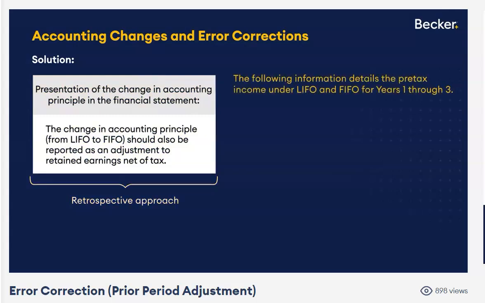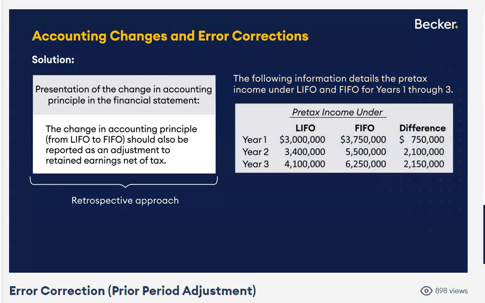Now let's see what they tell us. The following information details the pre-tax income under LIFO, the old method, and then FIFO, the new method. So folks, pre-tax income, let's do it year by year. Year 1, 2021, the LIFO income was $3 million. Had they been FIFO, the income would have been $3,750,000. Well, we're adjusting for this retrospectively. So that's a $750,000 adjustment upwards, okay? So earnings before tax, year 1 would go up by $750,000.